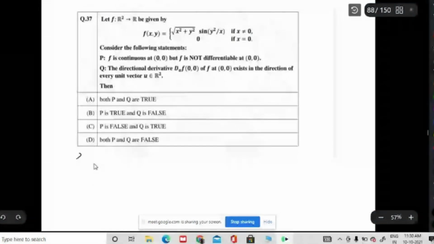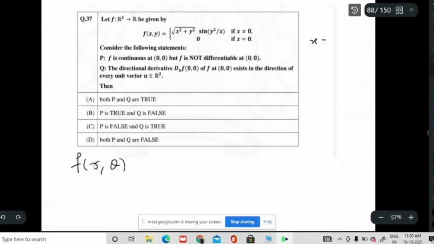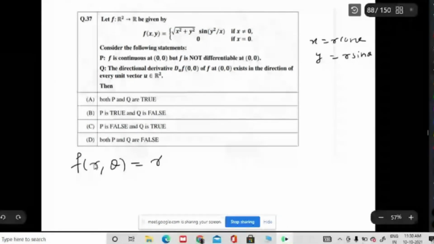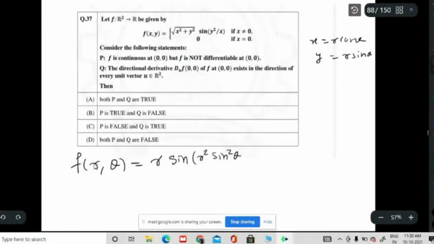F of r theta: x is r cos theta, y is r sin theta. So f of r theta, you will get it as root of r square, so it is r, into sine of y square, which is r square sin square theta, by x, which is r cos theta.